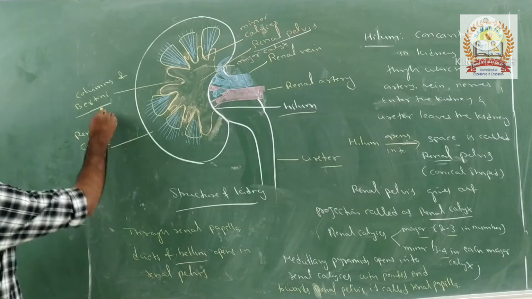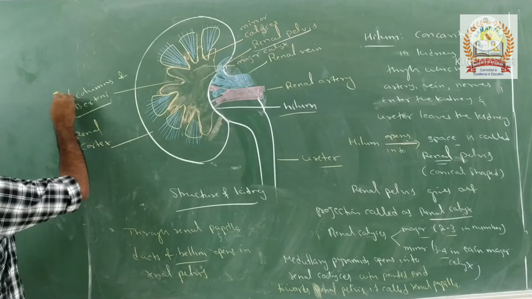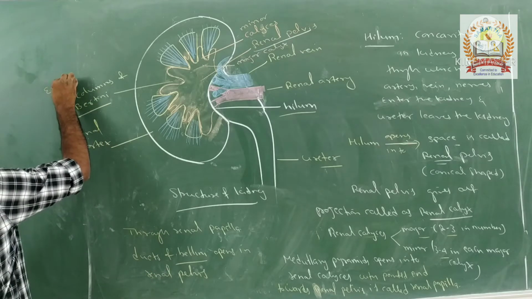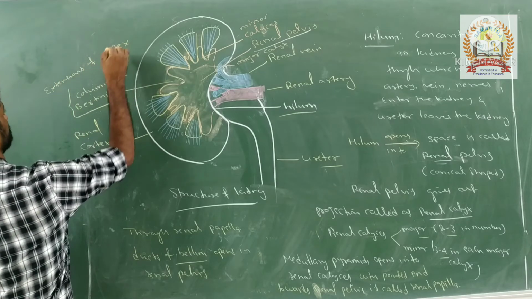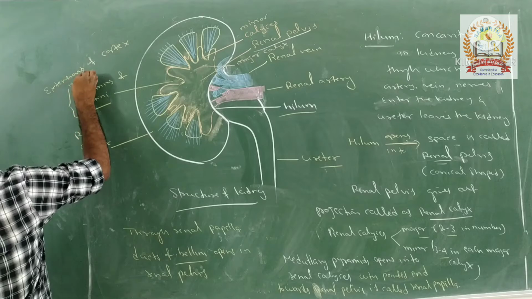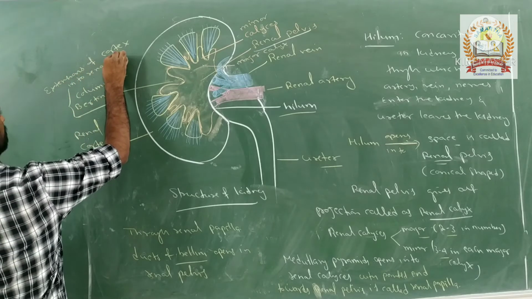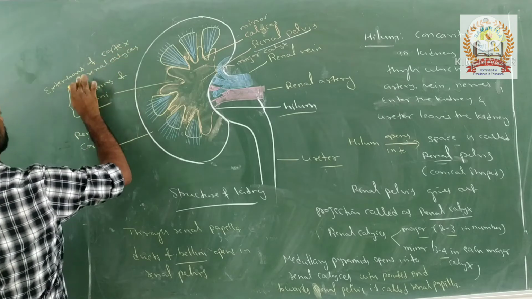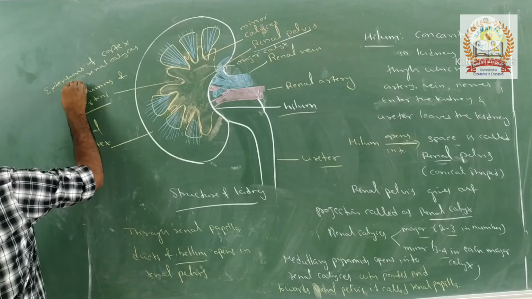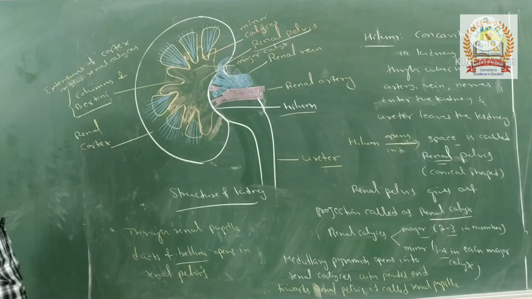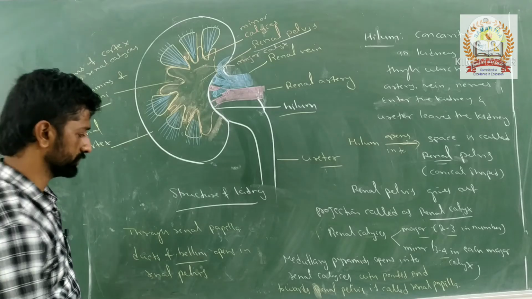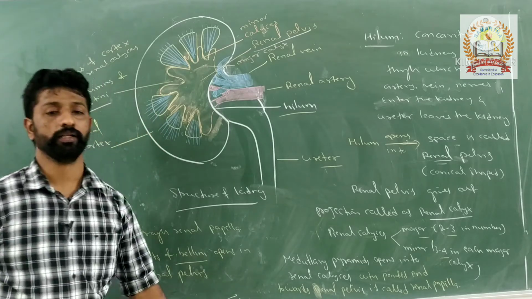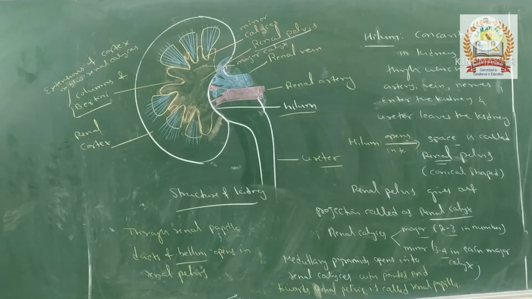So what do you mean by columns of Bertini? These columns of Bertini are nothing but extensions of cortex into renal calyces, not in between renal calyces. Those are called columns of Bertini. Any doubt in this structure? That is regarding the structure of the human kidney.